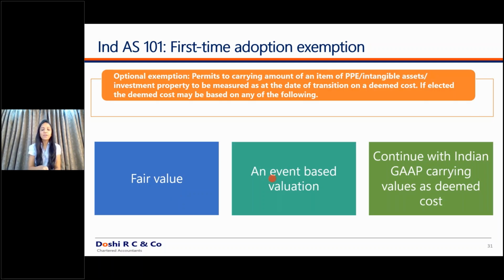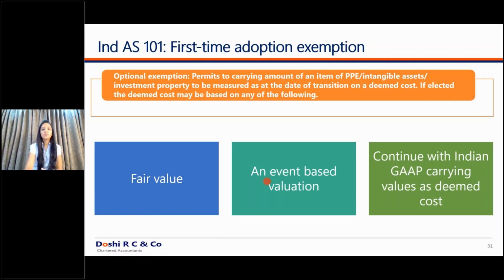Secondly, an event-based valuation. For example, previously I was thinking to conduct an IPO. I had filed my DRHP. At that point in time, I had conducted the valuation of my properties. So can I use that valuation? This is an event-based valuation, which can become the deemed cost for the purpose of your property, plant and equipment, intangible assets, and investment properties.